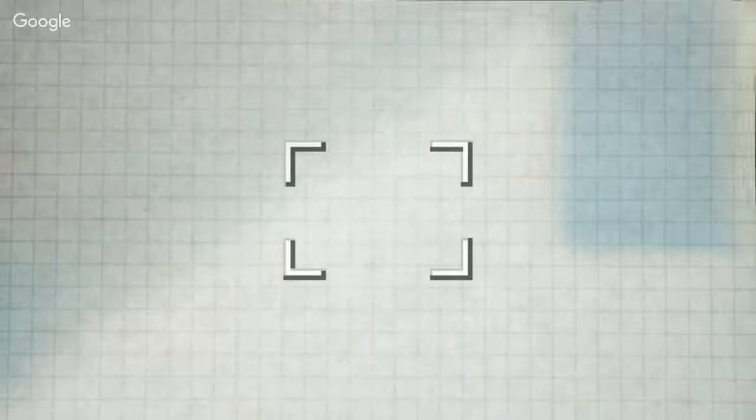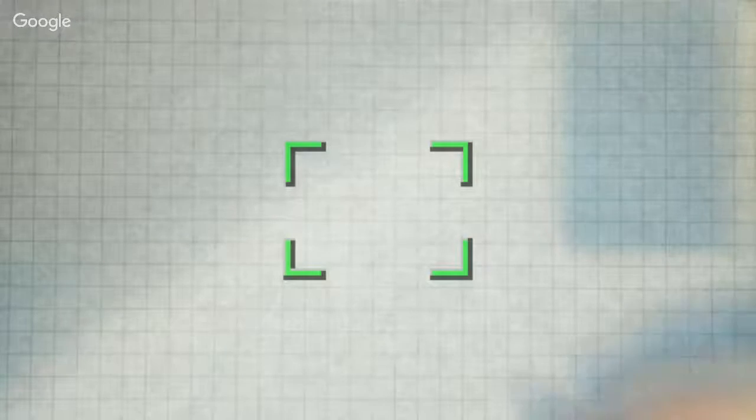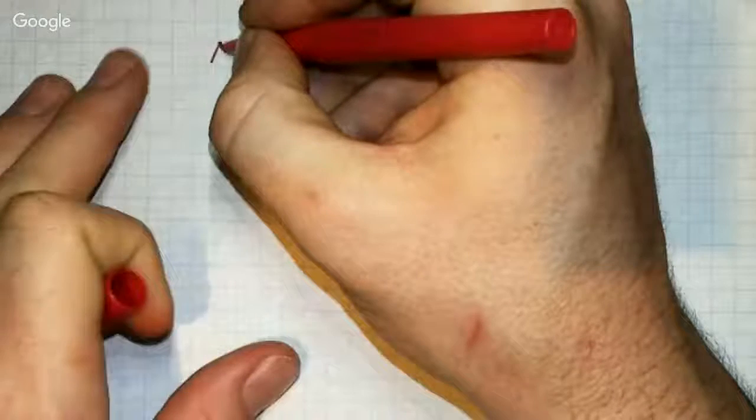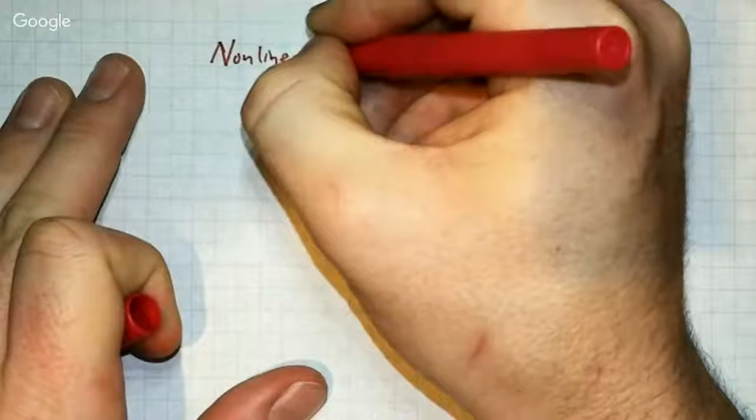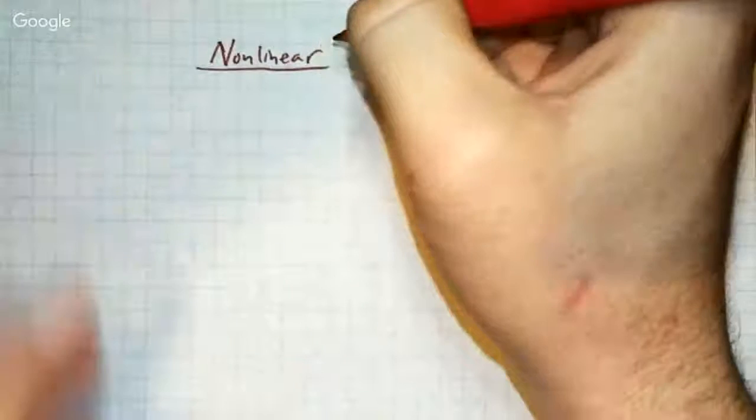I'm out of room one more time, so I'm going to go ahead and move to a new piece of paper. And we're going to finish up with our last example here, which is, now that we know how to do that to a function, what if our function happens to be nonlinear? Everything we've been working with up till this point has been linear. We've had straight lines. We've had discrete graphs that go in order. They go up the same every time. What if that doesn't happen?